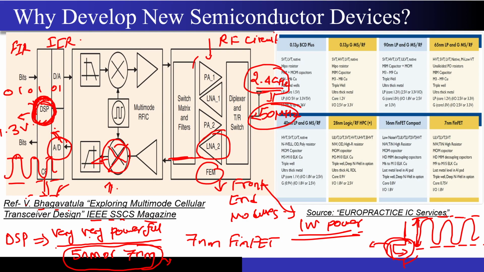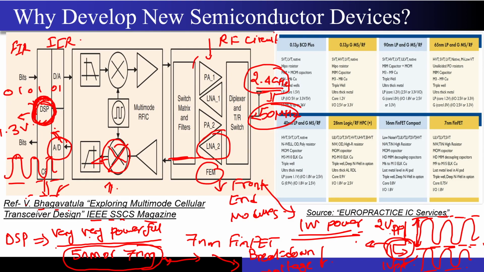So to make sure that this device has a sufficient breakdown voltage, what if I try to take this 7 nanometer circuit and just design my power amplifier using that? Then I will tell you that as you go lower in the technology nodes, if you don't do anything special, your breakdown voltage also reduces. What do I mean by breakdown voltage reduces? If a particular transistor was breaking at, let's say, a 2 volt peak to peak swing, and I go into 5 nanometer technology, then that transistor may even break if I just apply a 1 volt peak to peak swing, and that is not good for my transistor. That is a power amplifier, right?